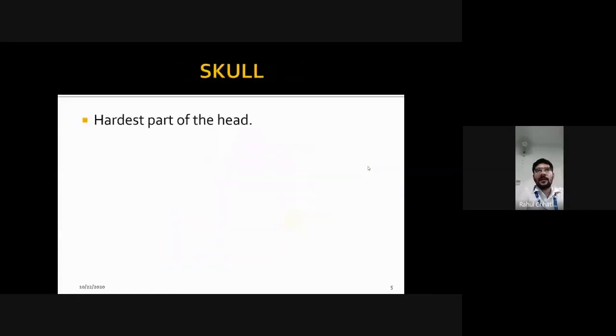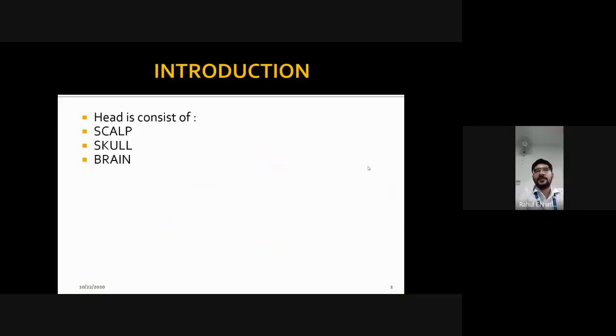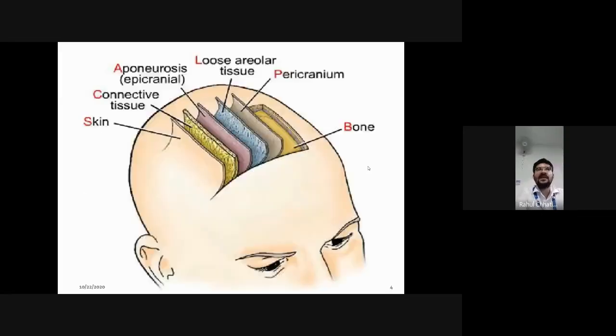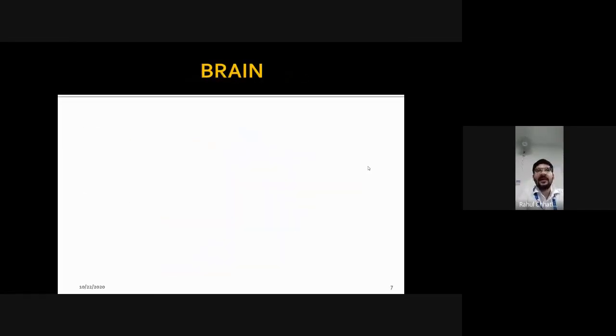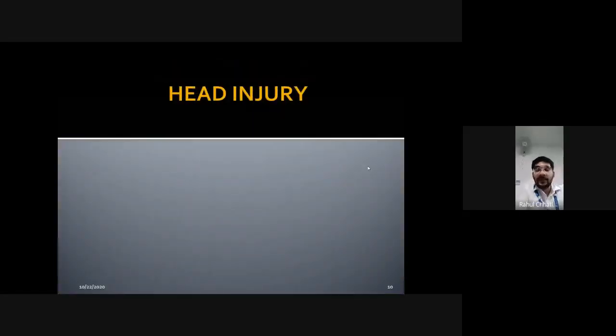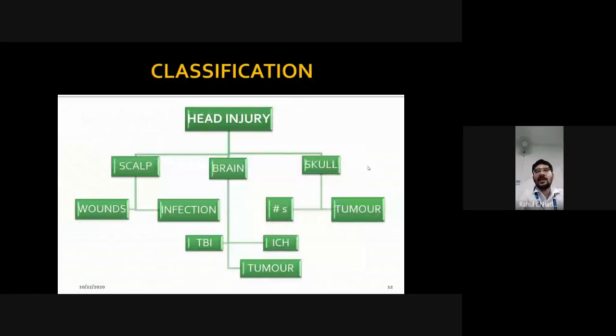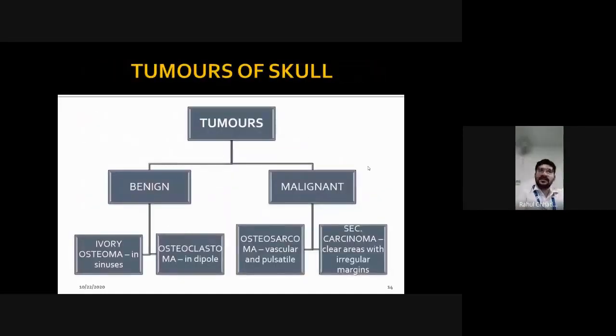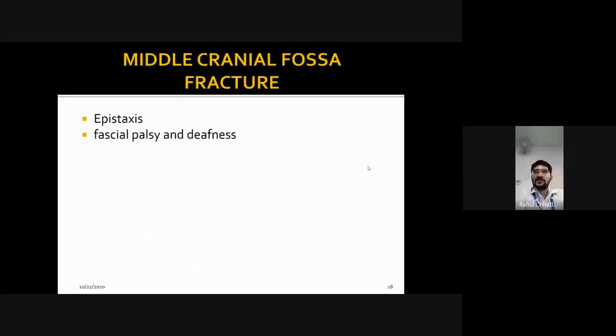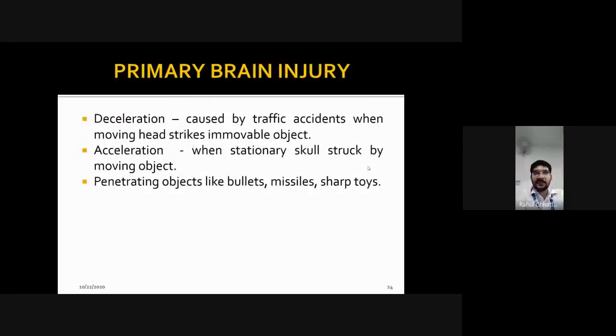We first described the normal anatomy and physiology. So scalp, skull and brain. Scalp has 5 regions. Skull is the hardest part of the head, and the brain, the normal functions you have known. Now coming to head injury. For head injury, we described 3, scalp, brain and skull. Scalp will have wounds, specifically cellulitis, and infection and carcinomas. Skull has fractures and tumors that we already described, and for the brain, now we are describing various mechanisms. Yes, various mechanisms, primary and secondary mechanisms of injury, and after that we saw more about the coup countercoup mechanism. Yes, any doubt in this anywhere, you are free to ask. Please reply in chat, yes or no.